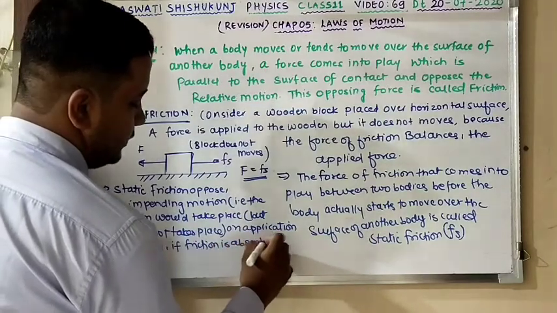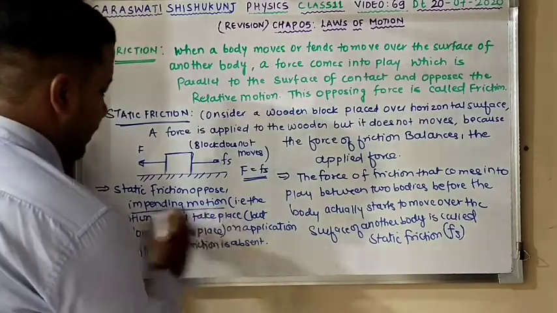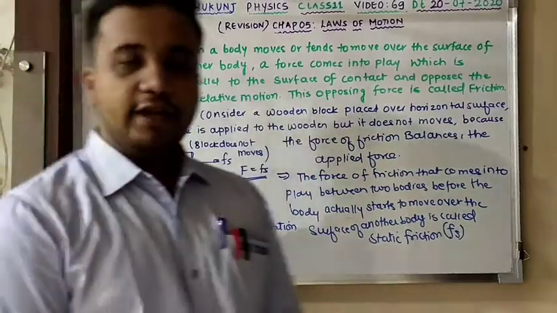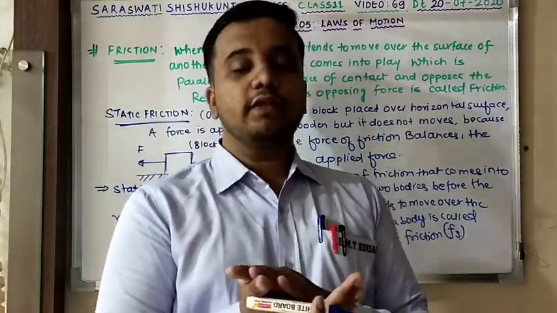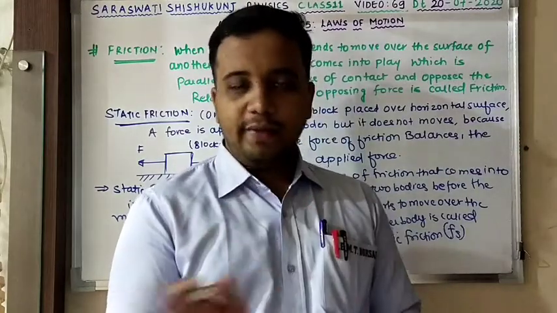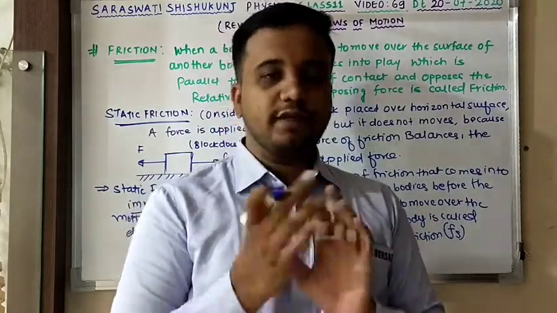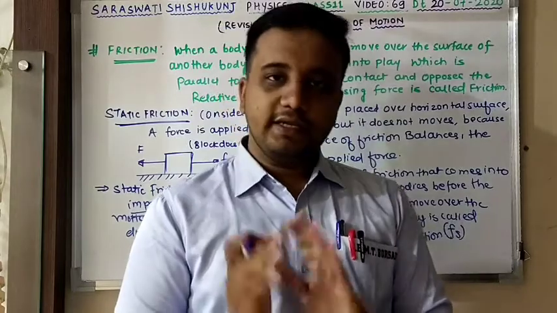Here this is nothing but what? Your impending motion. Perfectly clear? Impending motion is nothing but the motion that is going to happen but does not happen on application of force if friction is absent. Hope it is clear perfectly.